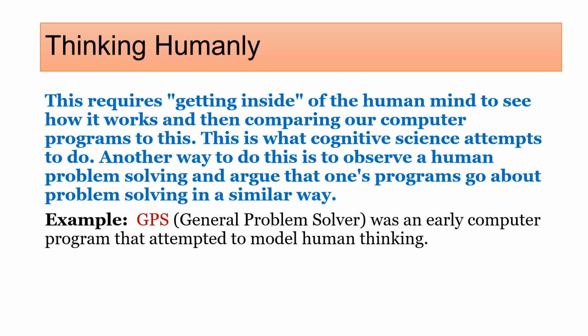So this is possible, computers thinking like a human, if we put this into a coding format by using data structures and with the help of different types of algorithms, which make a computer system capable of taking decisions and performing actions like humans. Another way to do this is to observe a human's problem solving and argue that one's program goes about problem solving in a similar way.